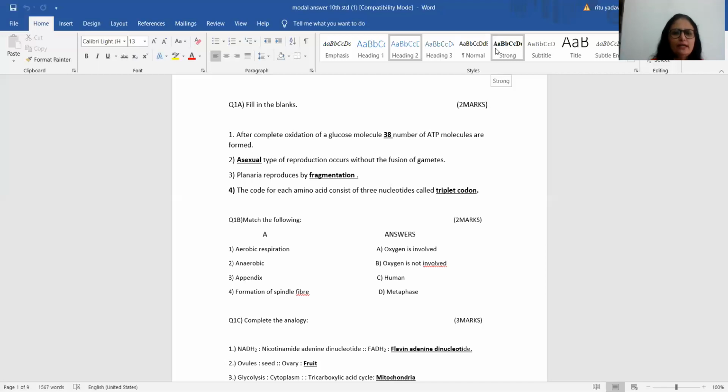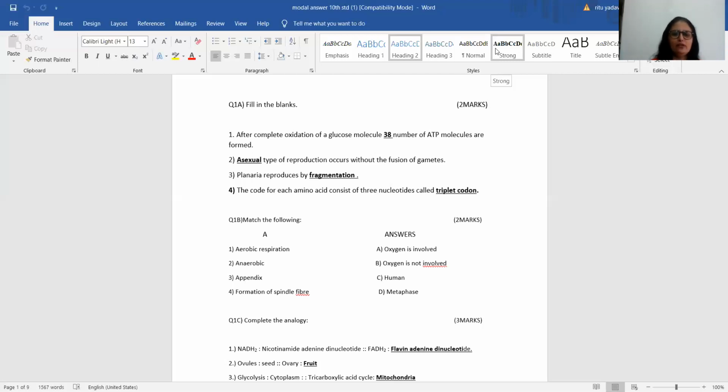Students, please ensure that since it's an objective, the spelling should also be correct. Question number 1B. Match the following. Again, marks allotted are 2. There are 4 options. Each carries half mark.